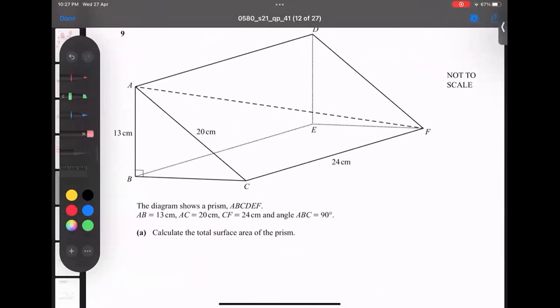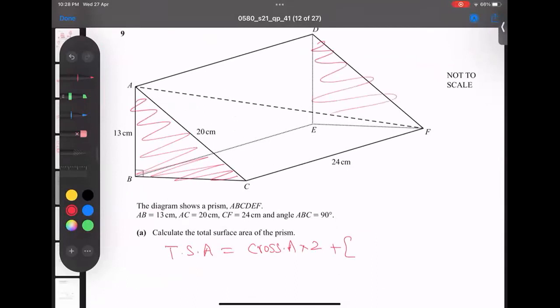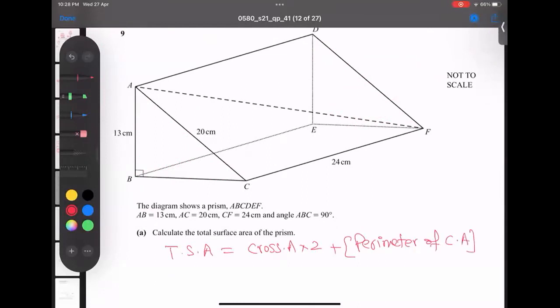Because it is a prism, we have a special formula for TSA. I'm writing the formula of the prism. Prism surface area TSA equals cross area multiplied by length, times 2, plus why times 2? Because the cross area shapes are front and back. So that is why times 2, plus perimeter of cross area, CA is called cross area, times length.